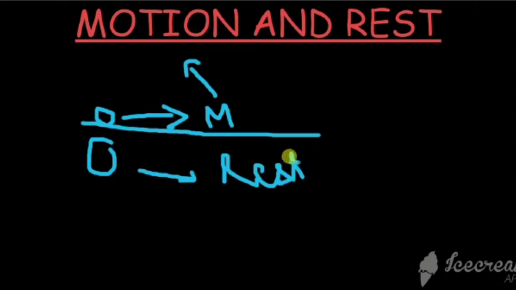Why is it defined as rest? As the word says, any object that is at rest is defined to be at rest. So now we have clearly discussed motion and rest. After that, about kinetic energy production: in this area you can see the kinetic energy is being produced.